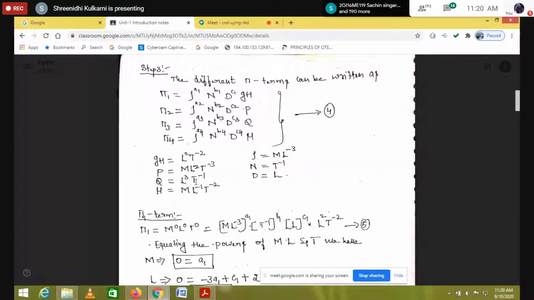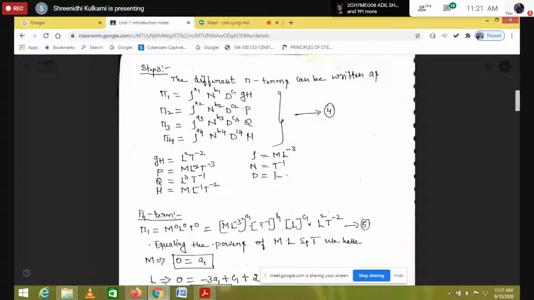Clear? Similarly, I will come for speed. What is the unit for speed? It is revolution per minute. So for revolution per minute, it is per minute only. So it is 1 by T. 1 by T we can write as T to the power of minus 1. See here, sixth one, N speed, T to the power of minus 1. Next, similarly I confirm the diameter. What is the unit for diameter? It is meters. Meter is nothing but L. So for diameter I wrote L.